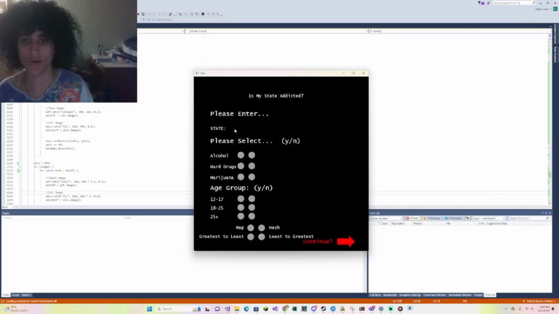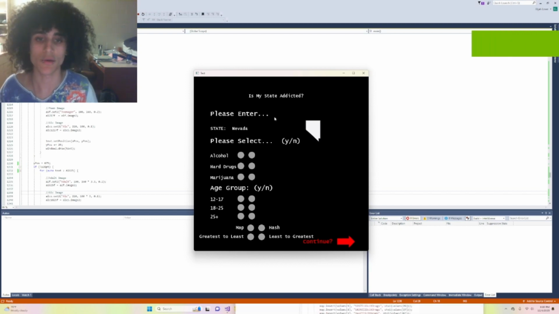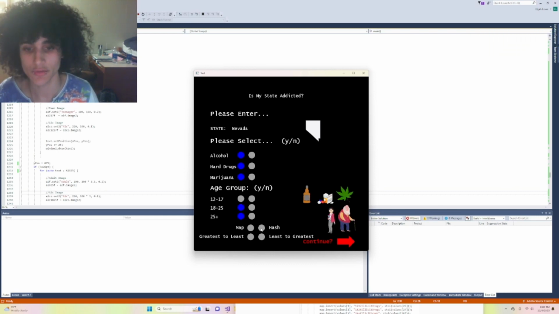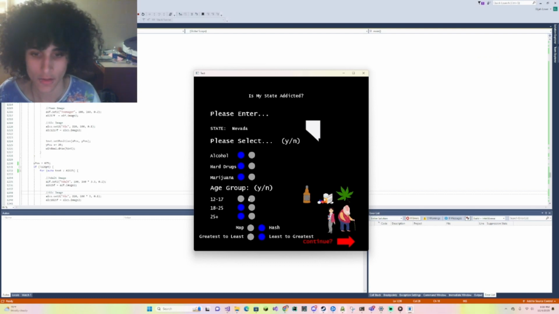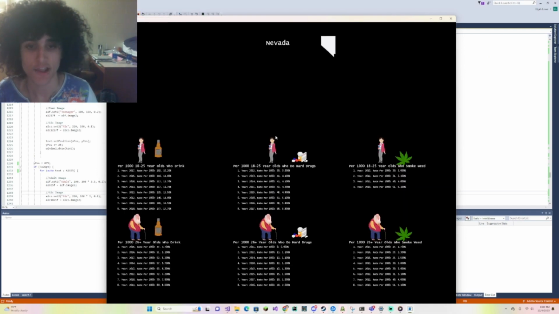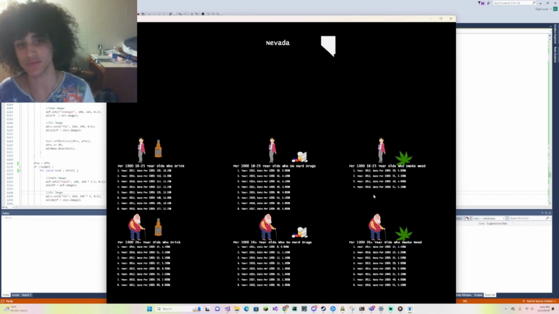Now let's do the same thing with Nevada, showing that we can do any state that we select with all the options, but specifically for the older generations with the hash of least to greatest. Boom, it only expresses the data we need and the data that's available, filtering out years that are irrelevant. Since the data was only stored up to 2013 for that certain entry, we can only use that data. But I still think that is relevant enough.